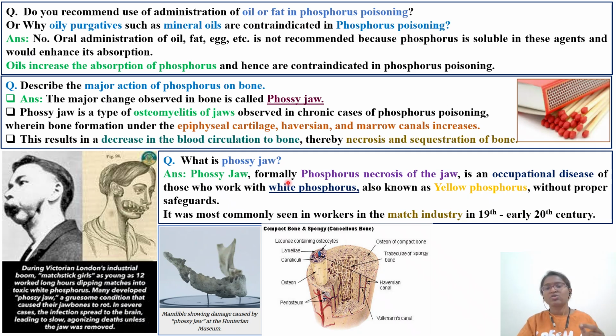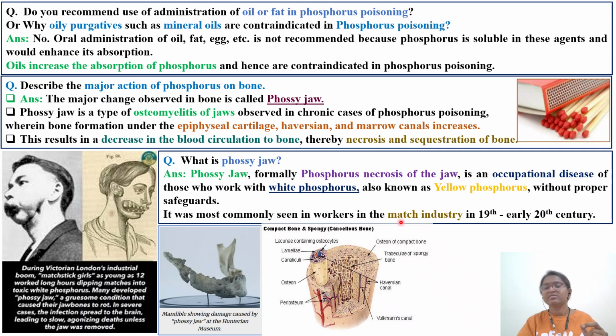Phossy jaw, formerly phosphorus necrosis of the jaw, is an occupational disease of those who work with white phosphorus, also known as yellow phosphorus, without proper safeguards. At that time, worker safety did not exist. So these women revolted and fought with the company for proper working conditions when handling such harmful chemicals.